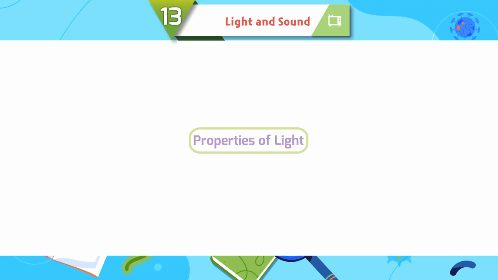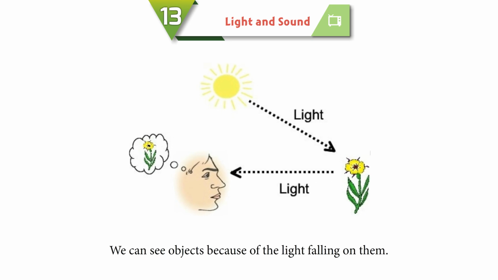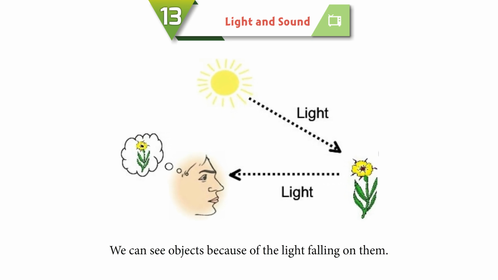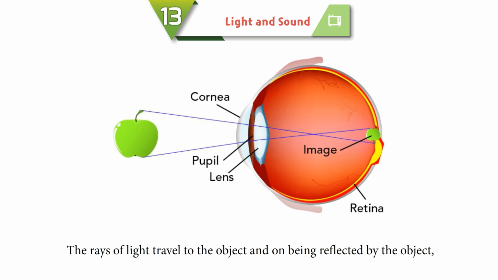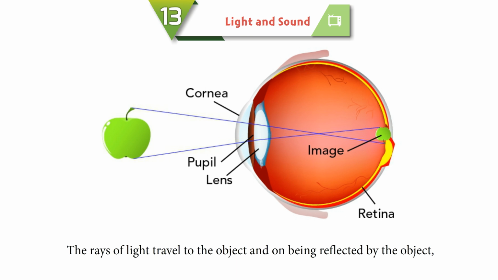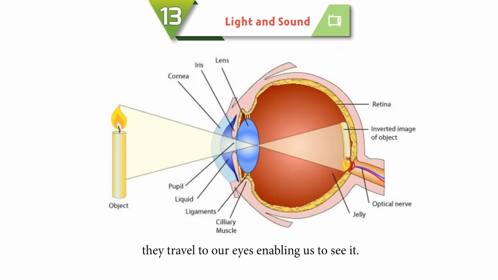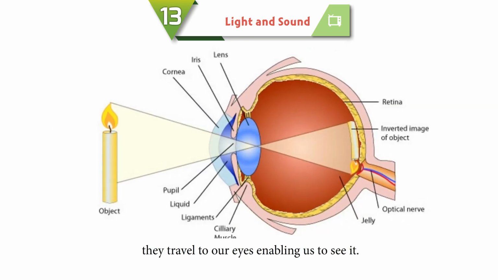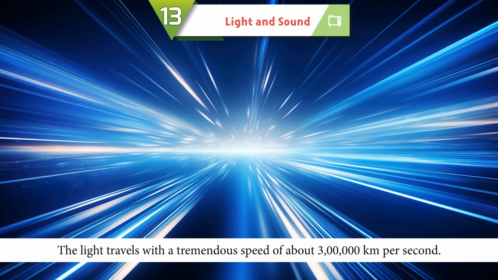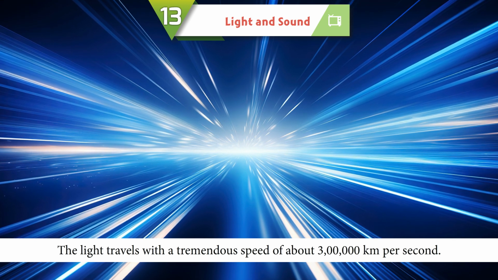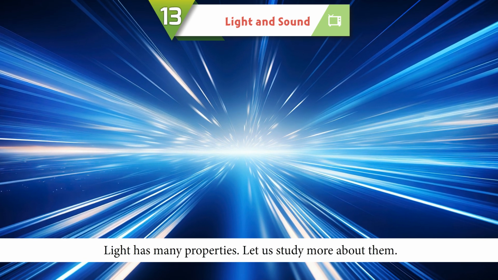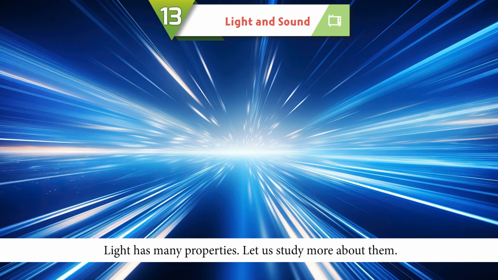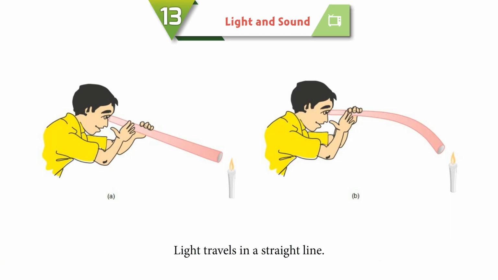Properties of light. We can see objects because of the light falling on them. The rays of light travel to the object, and on being reflected by the object, they travel to our eyes, enabling us to see it. The light travels with a tremendous speed of about 3 lakh km per second. Light has many properties. Let us study more about them.